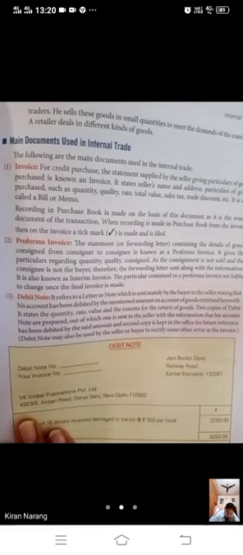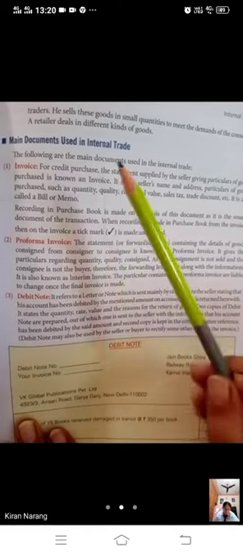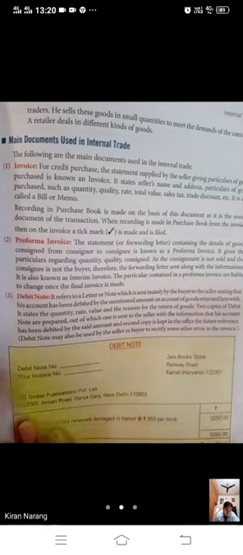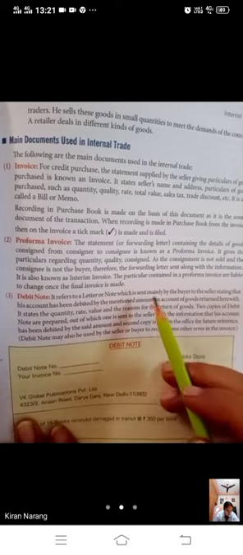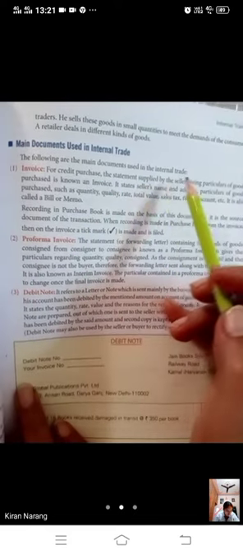So bache, next topic is the main documents used in internal trade. Internal trade has only two topics: types of internal trade and main documents used in internal trade. So the following are the main documents used in internal trade.